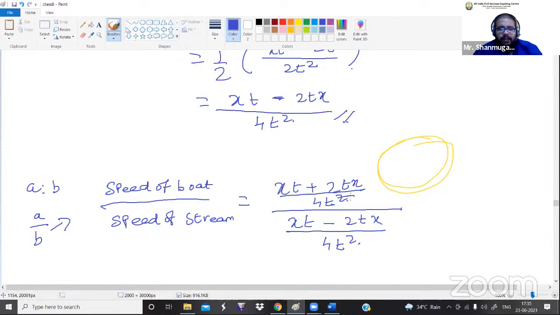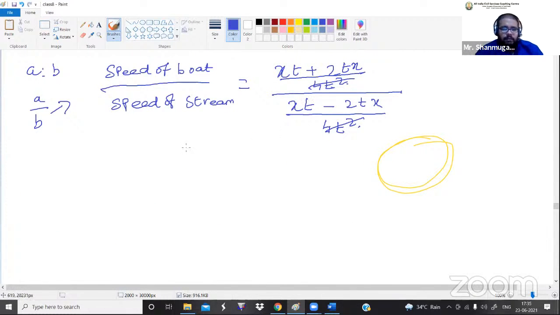Now let me cancel 4t square, 4t square. What is the remaining value? xt plus 2tx divided by xt minus 2tx.